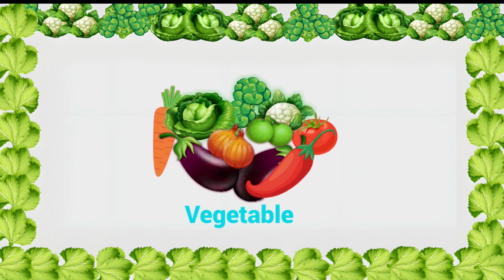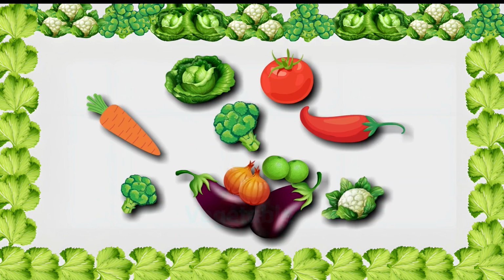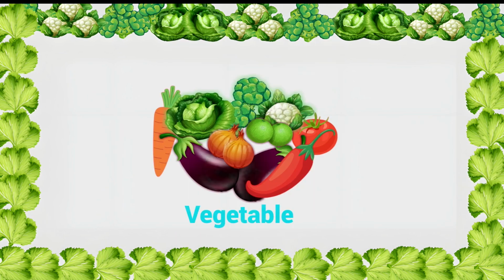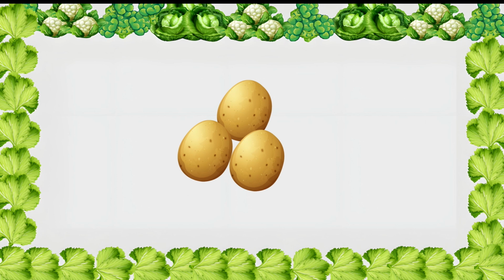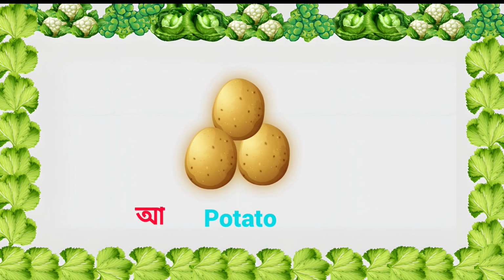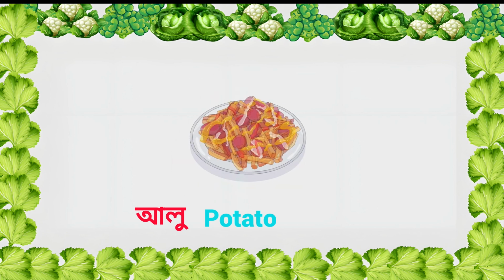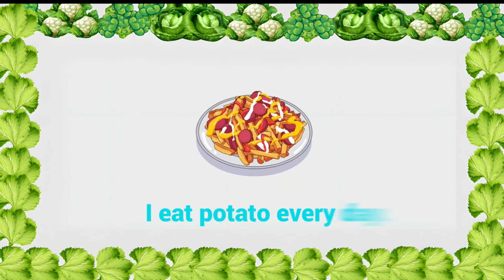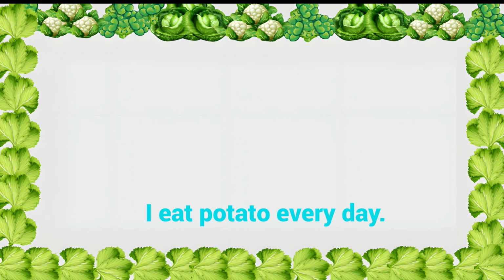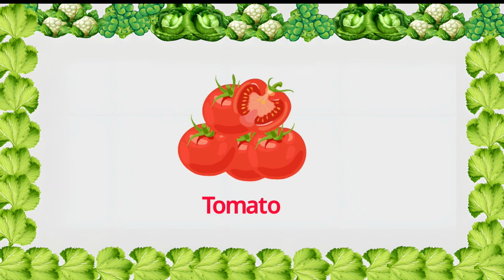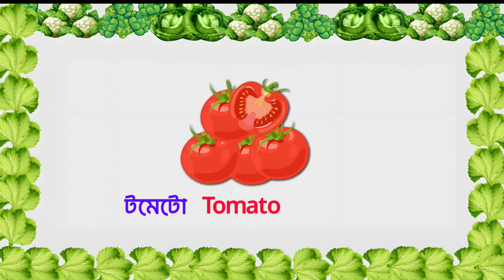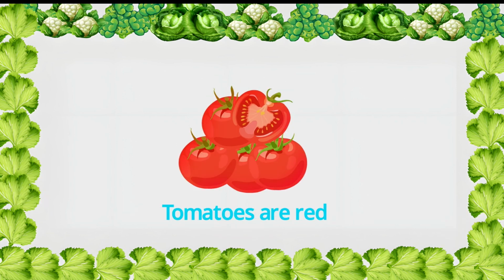Vegetable! Hello everyone! Today we will learn the different names of vegetables. Let's get started. Potato. Potato means aloo. This is a potato. I eat potatoes every day. Tomato. Tomato means tomato. This is a tomato. Tomatoes are red.